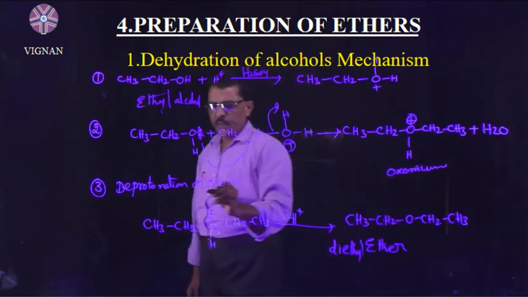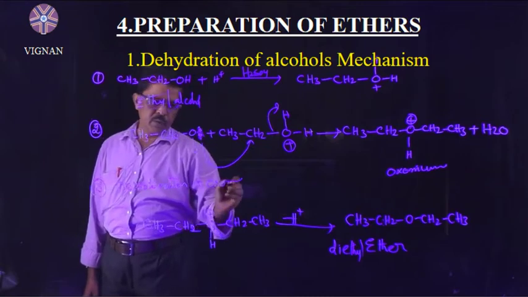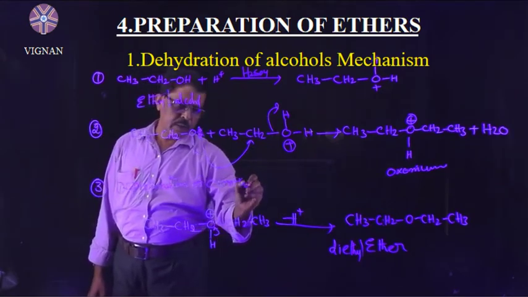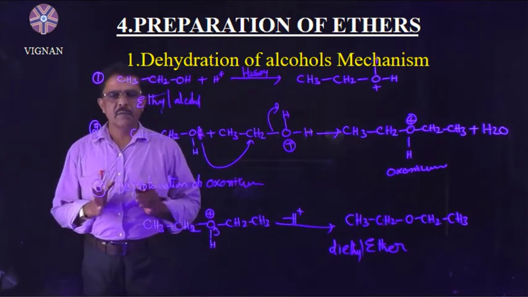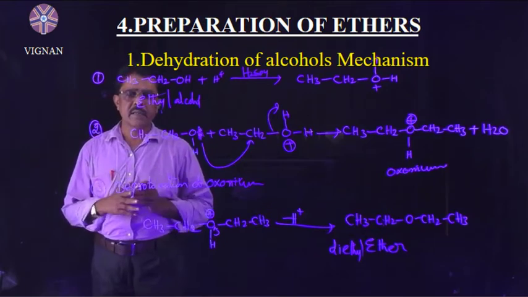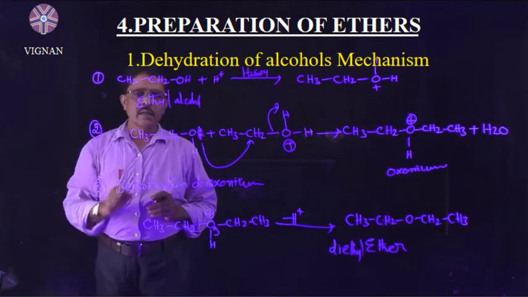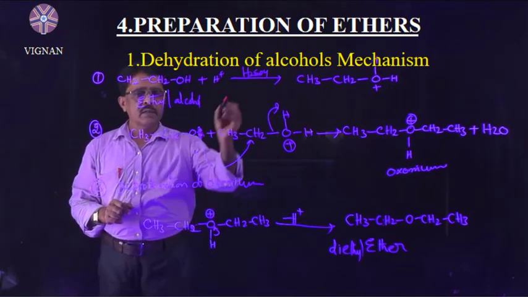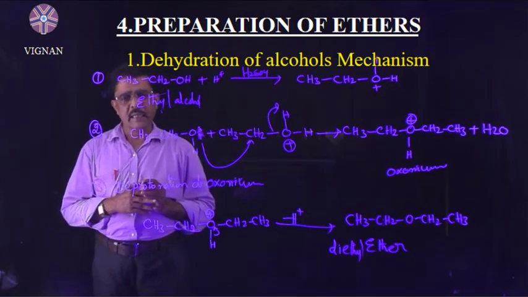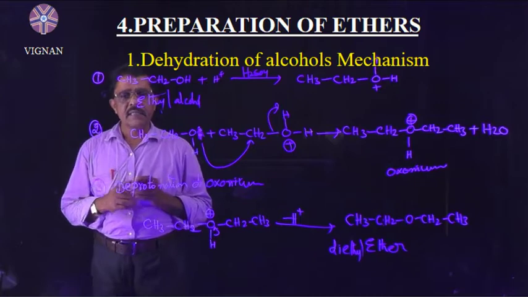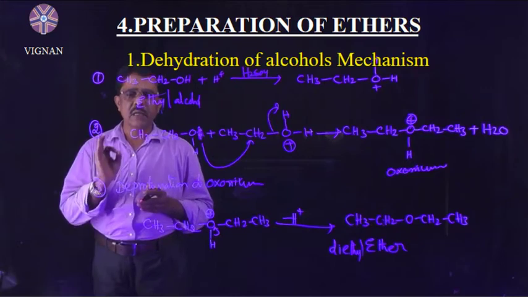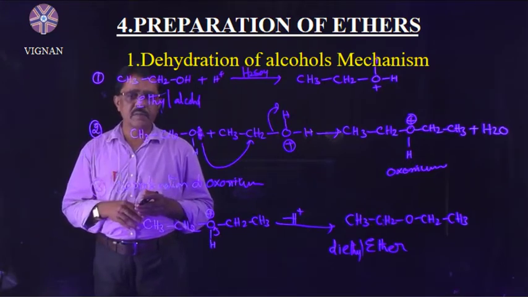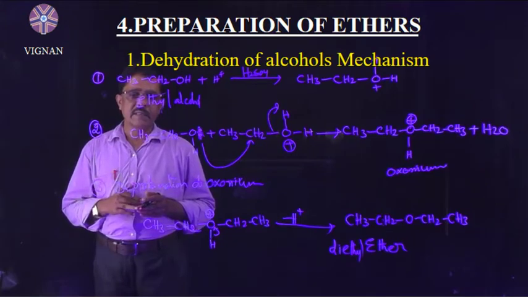In the third step, this oxonium ion is deprotonated and you get diethyl ether. In this method, only primary alcohols give diethyl ether. But when secondary and tertiary alcohols are dehydrated, we get only alkenes, not ethers. So elimination will take place.